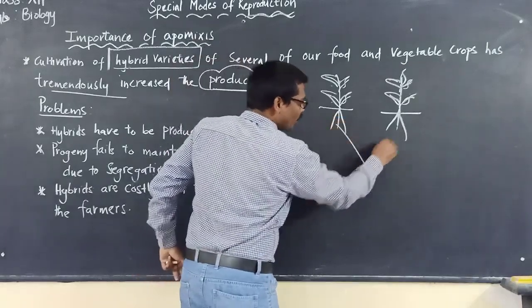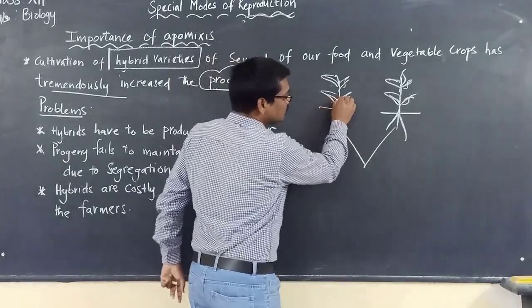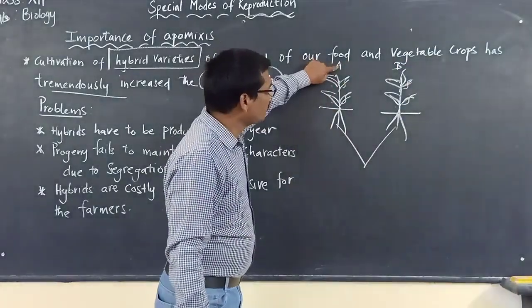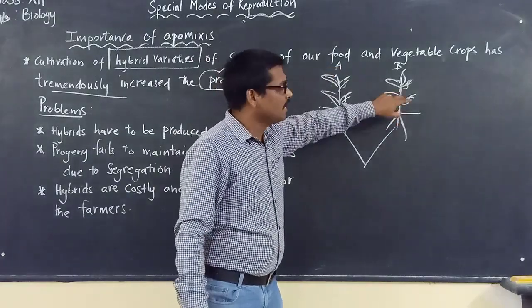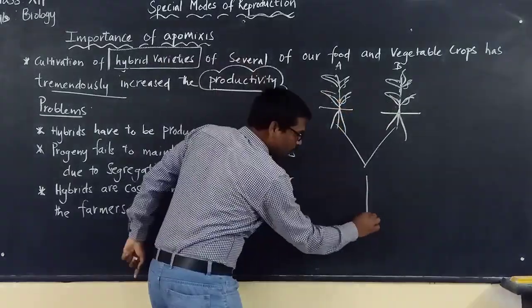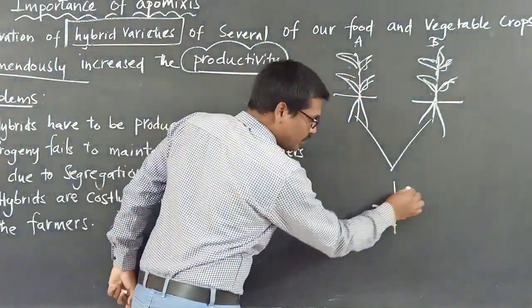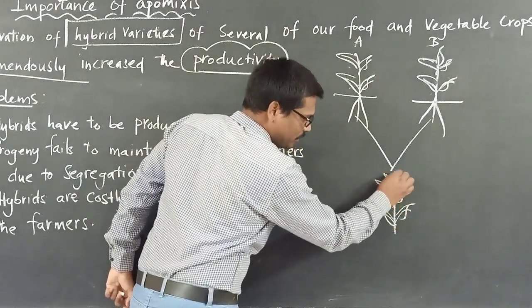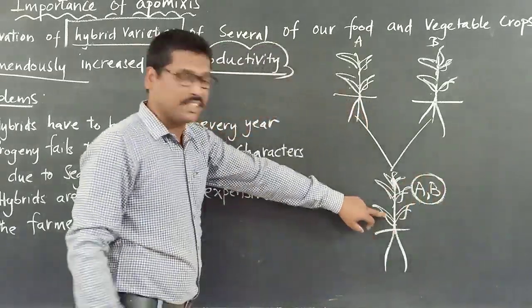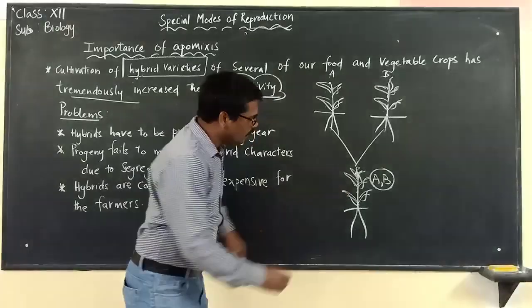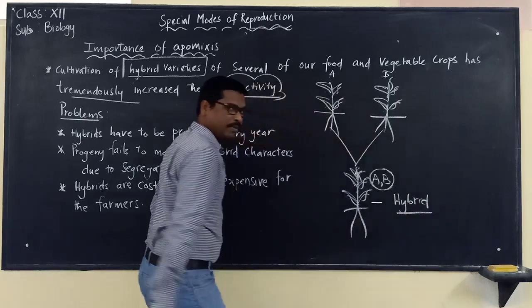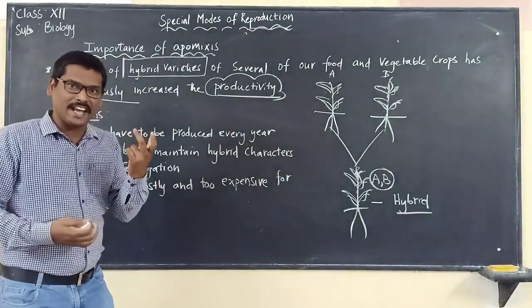So we cross these two, with characteristics, let us say, A and B. Characteristic A is not present in plant B, and characteristic B is not present in plant A. But when these two are crossed, you get one crop which has both characteristics, A and B. This we call the hybrid. Now we have a hybrid with desired characteristics.